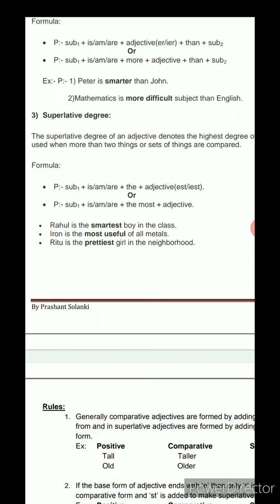And so as per the formula here, the subject is Rahul, and after that we use is, and the is used before the adjective, and smart is the adjective and we use est after that, and boy in the class are the other words that come.